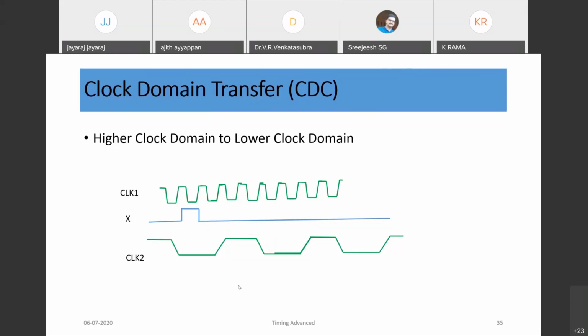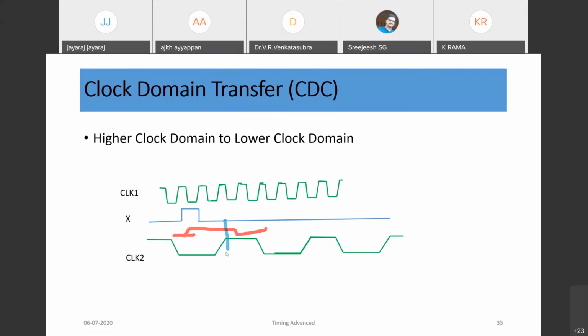So in that case, we need to design a circuit which ensures that whatever the single wide clock pulse in the higher clock domain should be properly sampled at the lower clock domain. You need to extend this pulse till it is properly sampled at this edge.